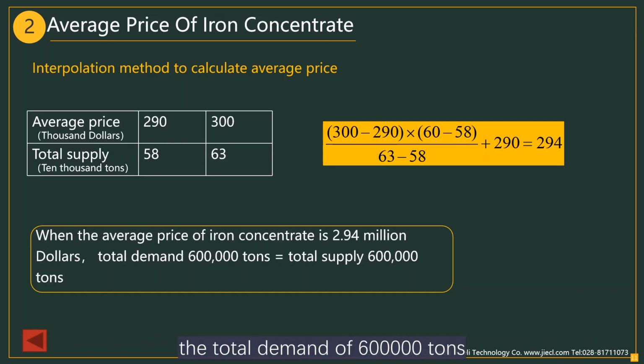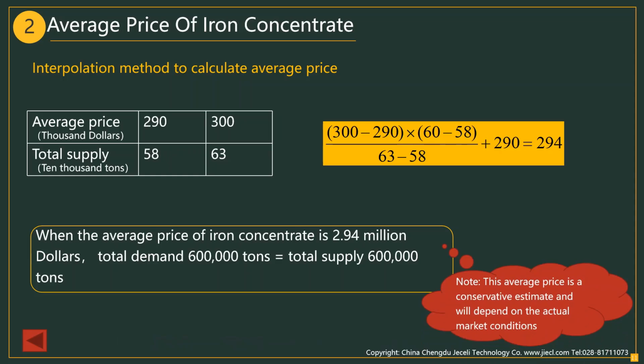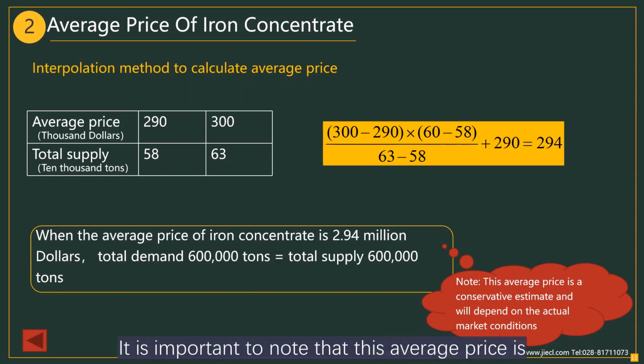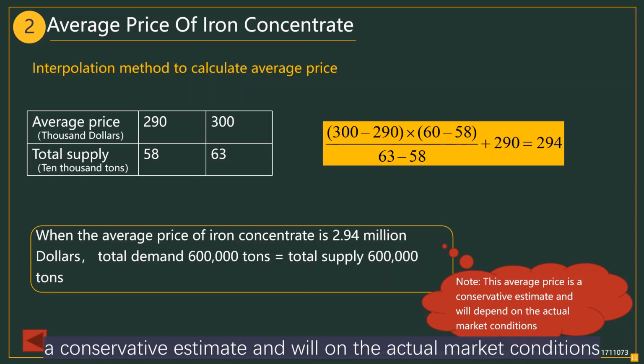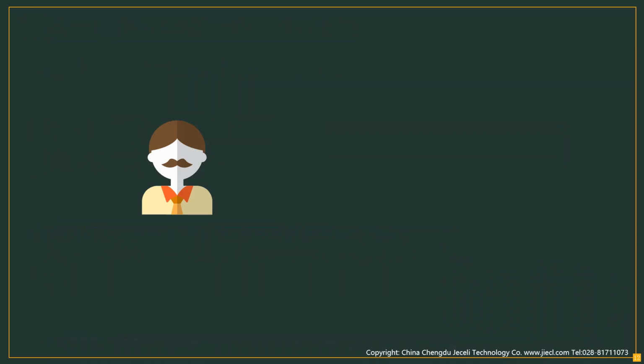the total demand of 600,000 tons equal to the total supply of 600,000 tons, when the average price of iron concentrate is $294,000 per 10,000 tons. It is important to note that this average price is a conservative estimate and will depend on the actual market conditions.